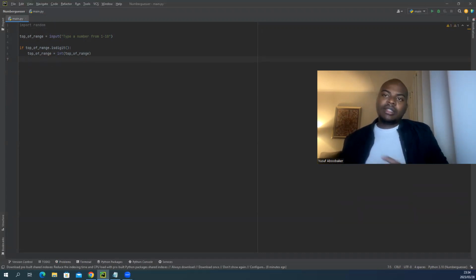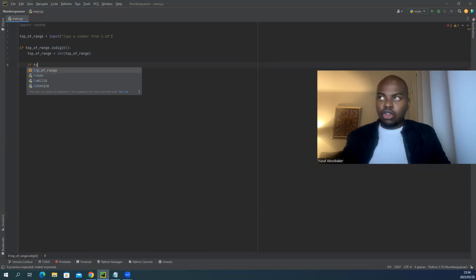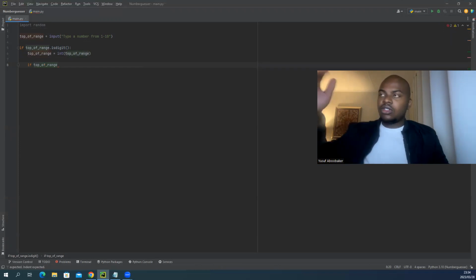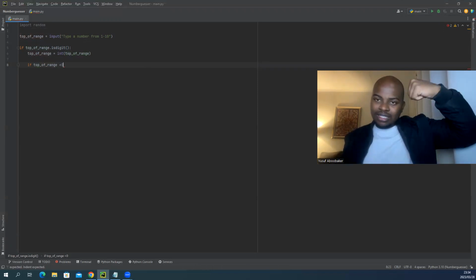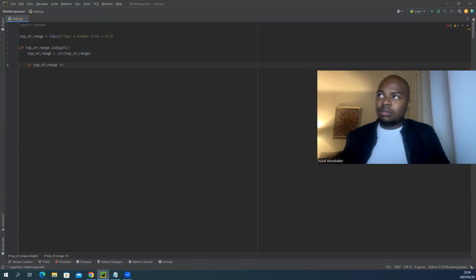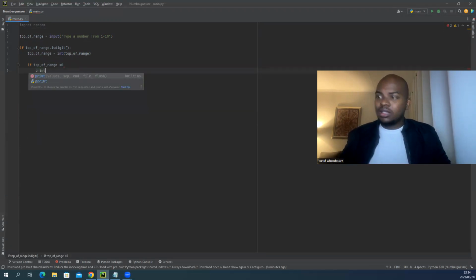Okay. And basically I want the number to be above 0. So I'll put it here. If top of range, now I can use top of range because it will be the integer now. Top of range is greater than 0. No, less than, sorry. If top of range is less than 0, we don't want to accept it. We want a number above 0, okay? So print please type a number above 0 next time.